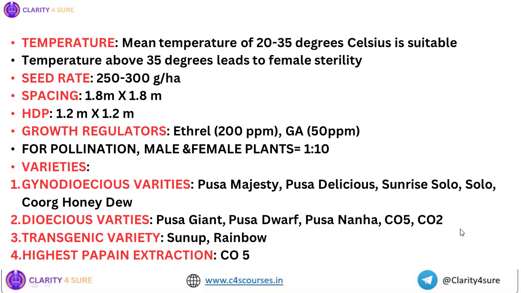Okay. Then transgenic varieties, Sunup and Rainbow. Sunup is the first transgenic variety, but for commercial propagation, Rainbow is the first variety. Okay? Transgenic. Then for highest papain extraction, okay, for that we use CO5. Let's go.